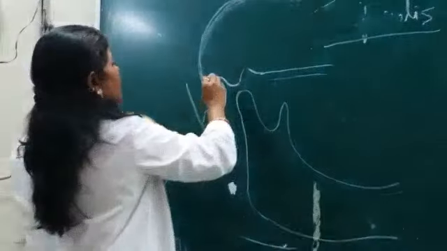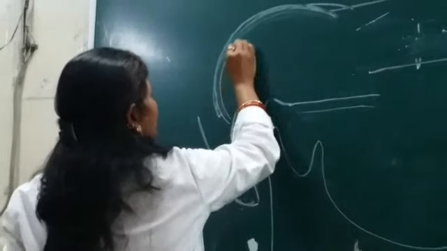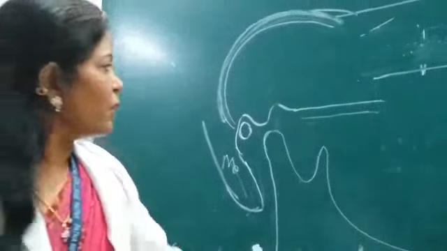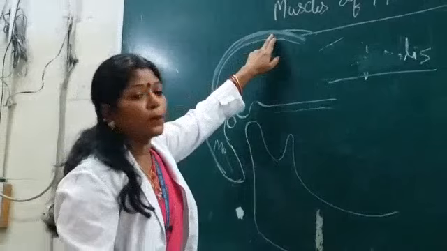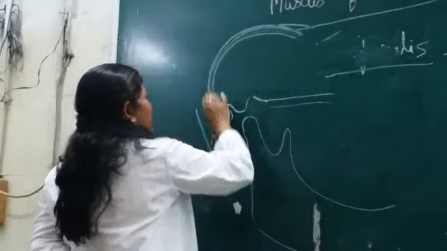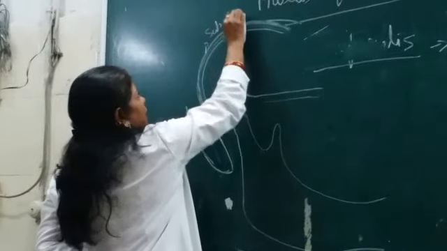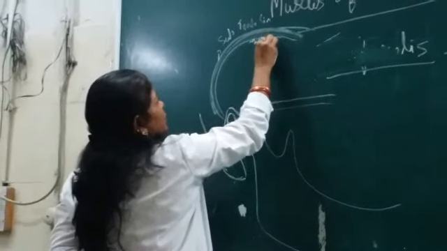can say. There are two lines, the superior temporal line as well as the inferior temporal line. So what is the relation of the origin of the temporalis muscle with the temporal fossa and these two temporal lines? Okay, now one by one. This is known as the superior temporal line, and this is the inferior temporal line.